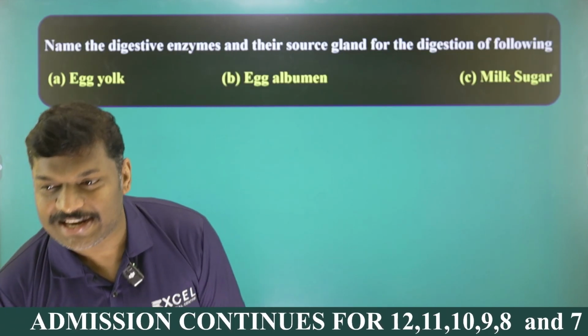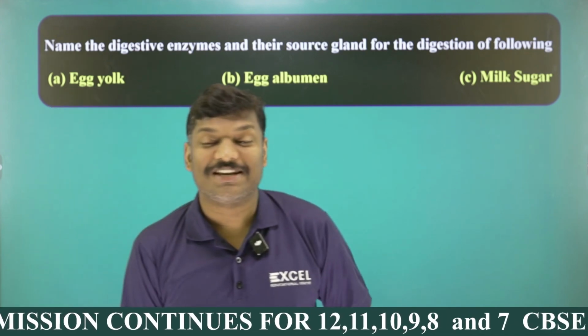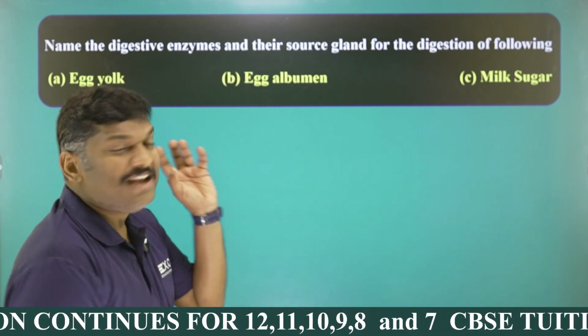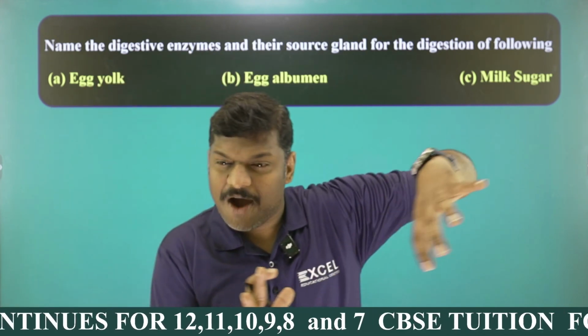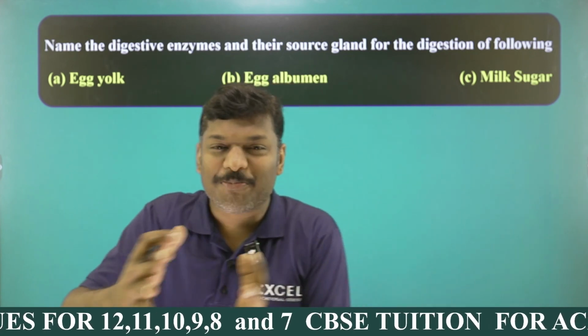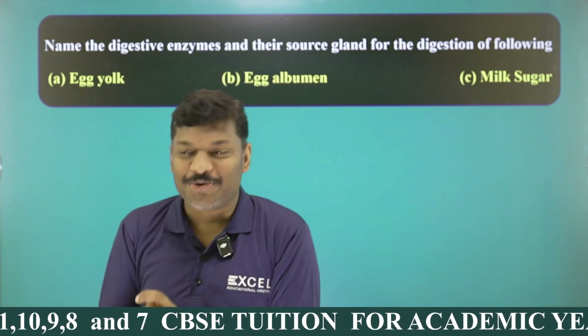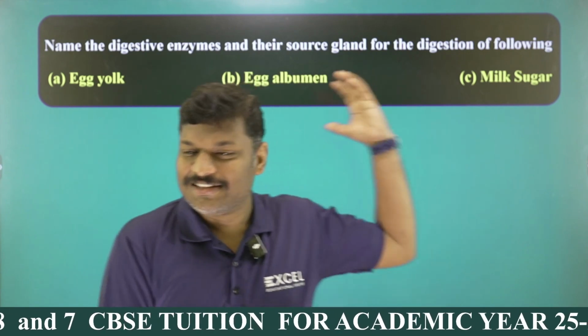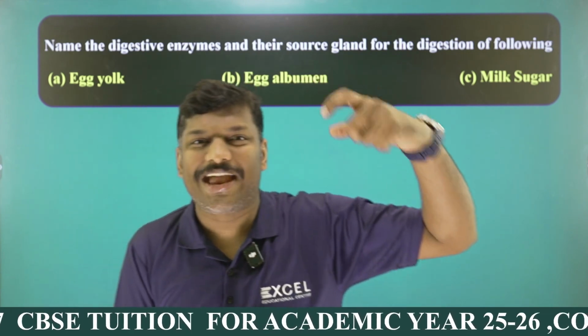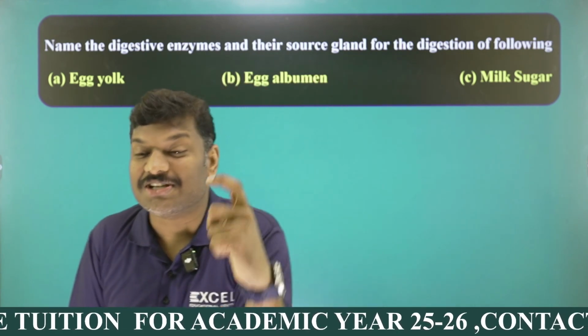Okay, and what is the next question, my dear students? Here you can see, name the digestive enzyme. So after the autotrophic nutrition, now we are moving into the next one, the heterotrophic nutrition. One simple question is there. What is that? Name the digestive enzymes and their source gland.